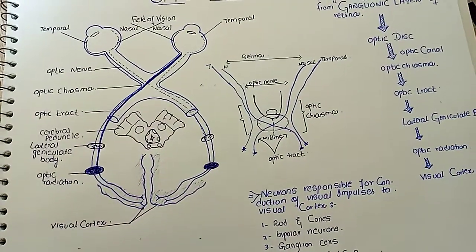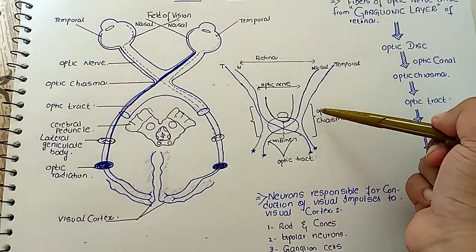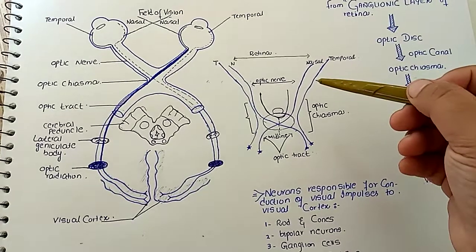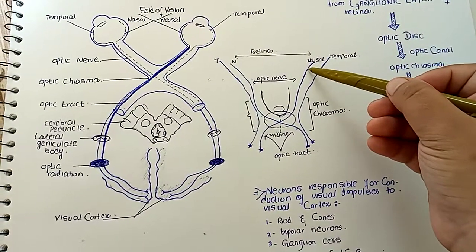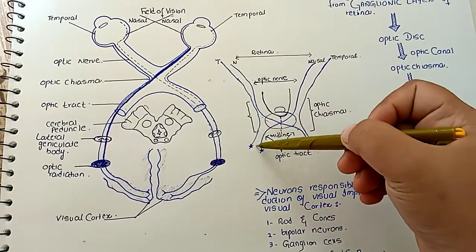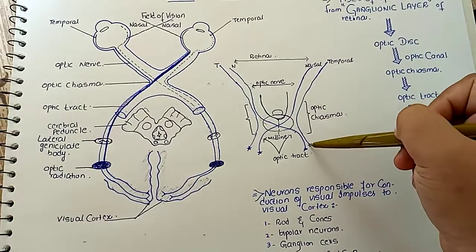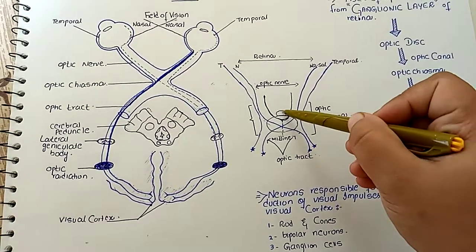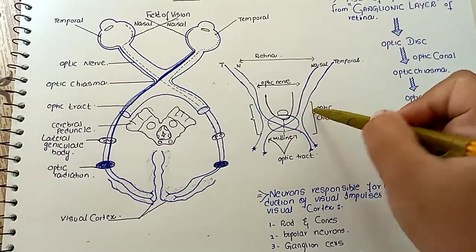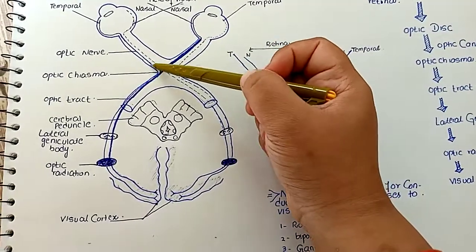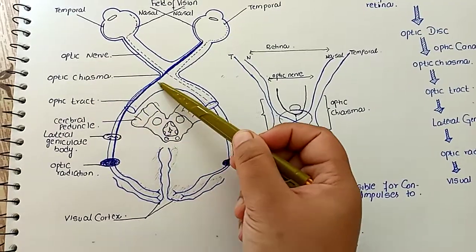Now let me explain what the optic chiasma is. The optic chiasma is the structure which is located at the junction of the lateral wall and the floor of the third ventricle. In the optic chiasma, the nasal fibers of each half of the retina cross the midline while the temporal fibers of the retina remain uncrossed. The structure formed as a result of the crossing over of nasal fibers of the retina is called the optic chiasma. The optic chiasma is anterolaterally continuous with the optic nerve and it is posterolaterally continuous with the optic tract.